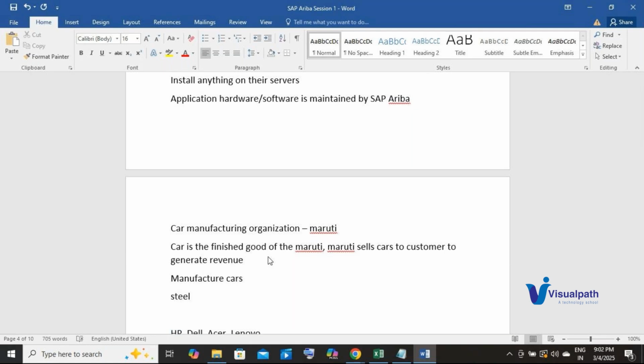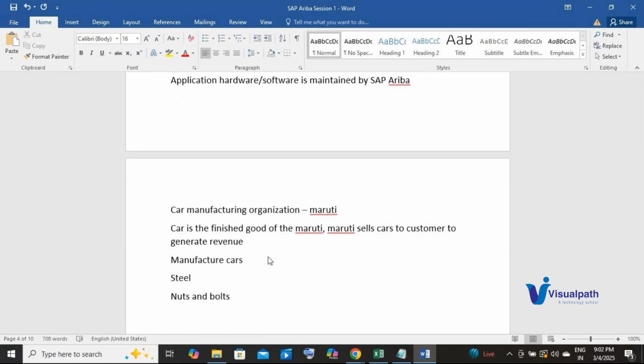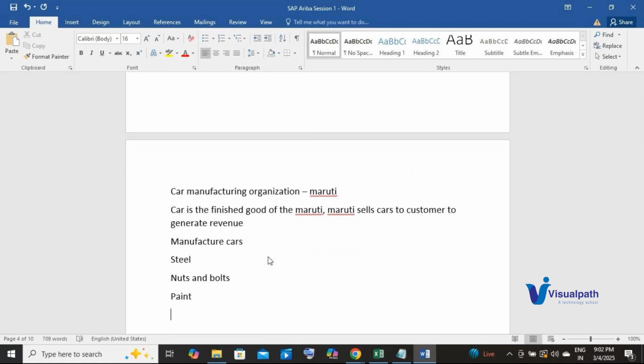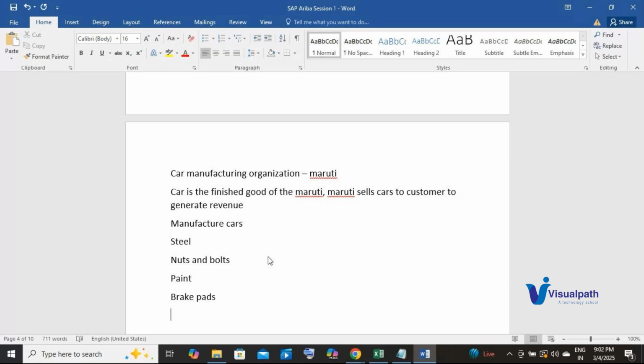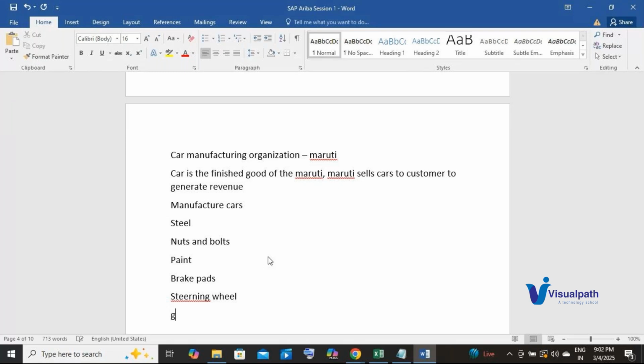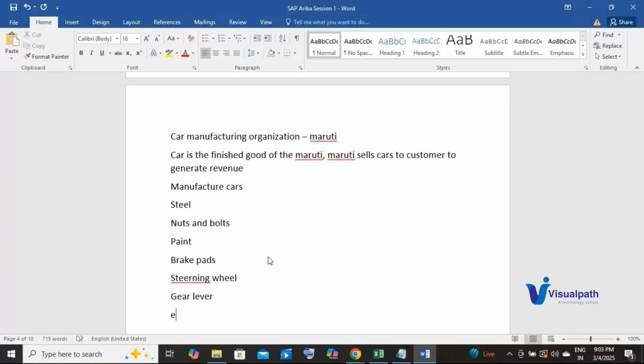Steel. We need steel, right? We need nuts and bolts. We need paint. We need brake pads. We need steering wheel. We need gear lever, etc. Right? Now, we need all these raw materials to manufacture the car.